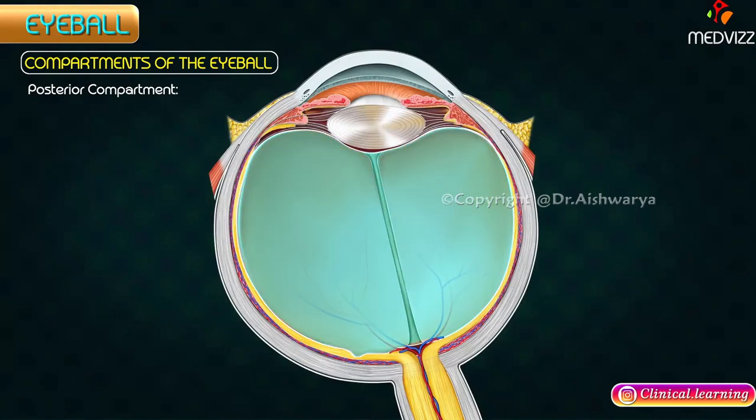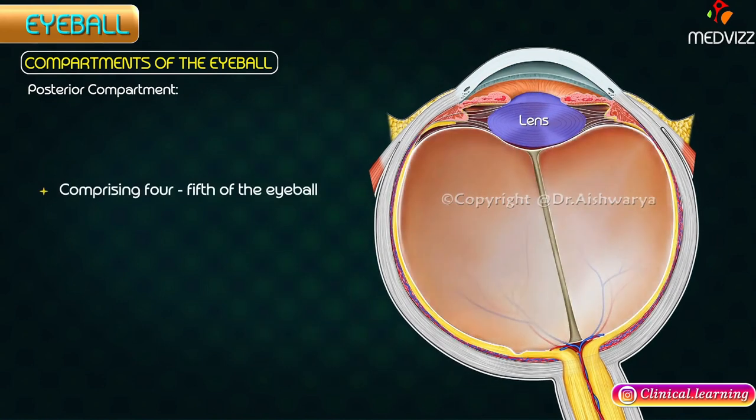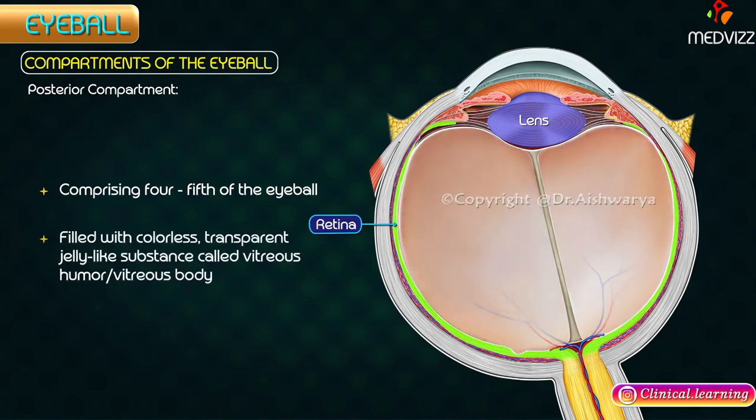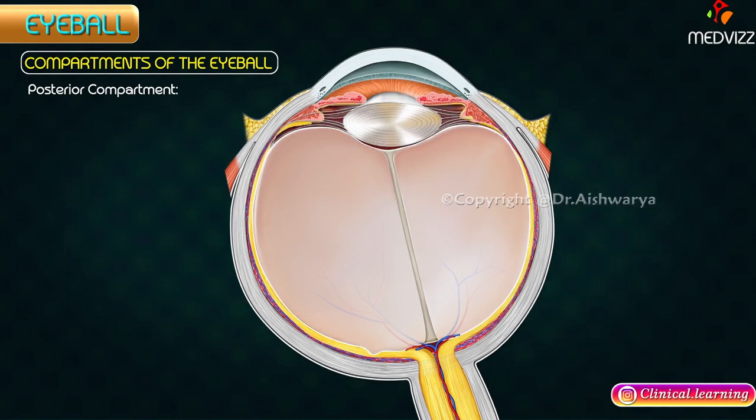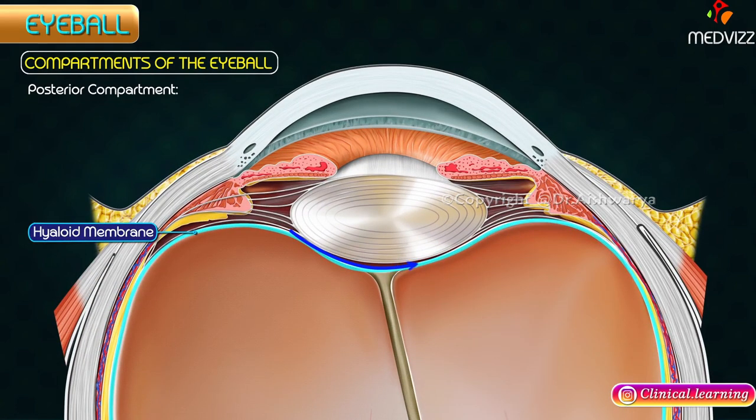Posterior compartment. It is behind the lens and much larger than the anterior compartment, comprising 4/5 of the eyeball. It is surrounded almost completely by the retina and is filled with colorless, transparent jelly-like substance called vitreous humor or vitreous body. The vitreous humor is enclosed in a delicate hyaloid membrane. Anteriorly, the hyaloid membrane forms a depression, the hyaloid fossa, in which rests the lens.